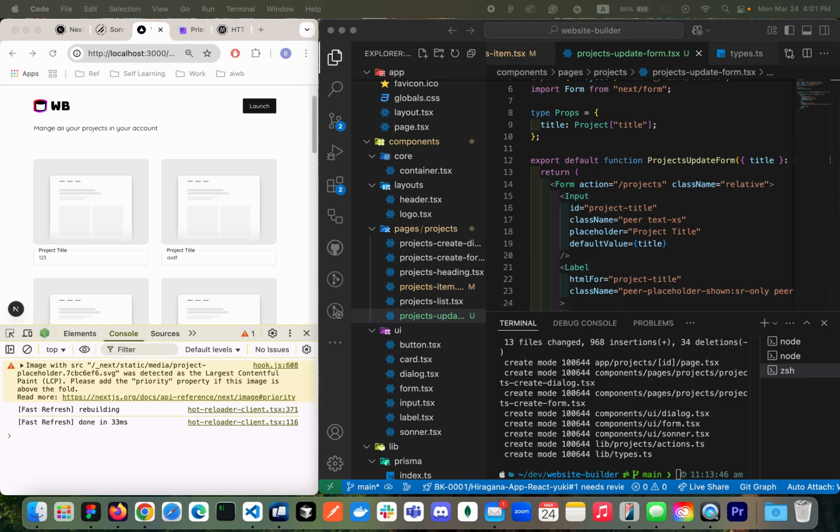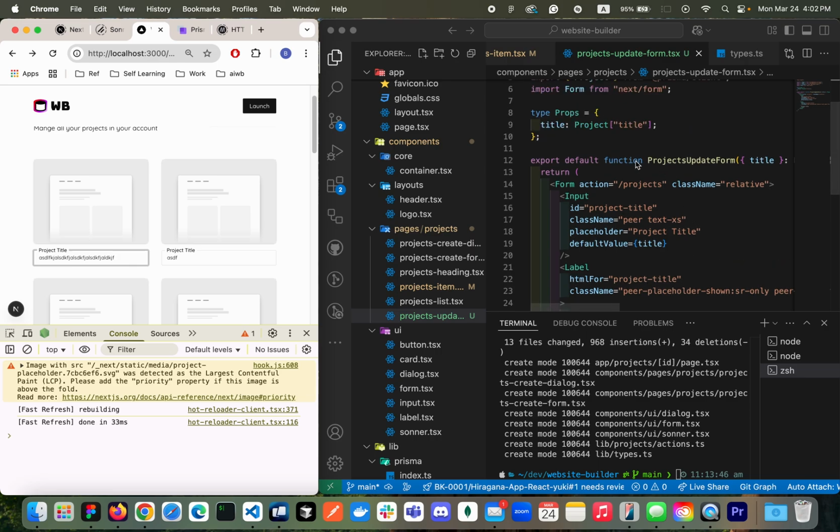I don't want to save the data whenever I change the input right here, right? So each keystroke, I don't want to update it. I want to debounce for a certain time. And then when the user stops typing, I want to send the request to update the data.